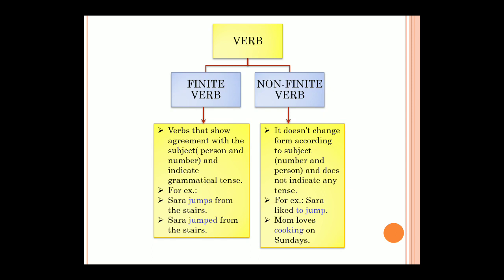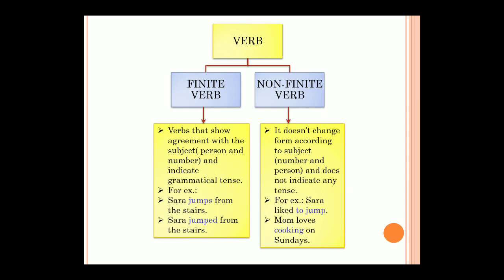So jumps and Sarah, first we should know which is the verb. Verb is the action word, right? Okay, so here jumps is our verb. Now, do you think jumps is agreeing to Sarah? Yes, it is of course agreeing to Sarah. It is because Sarah is only one girl I'm talking about. Okay, Sarah is a girl. I'm talking only about one person over here.